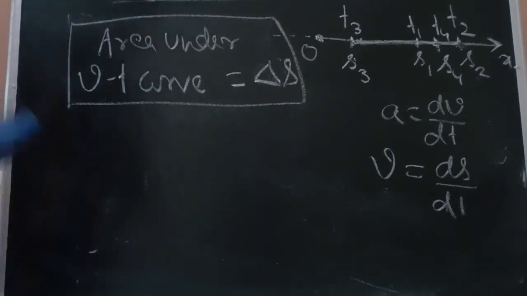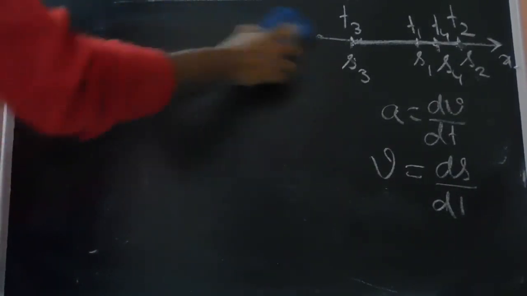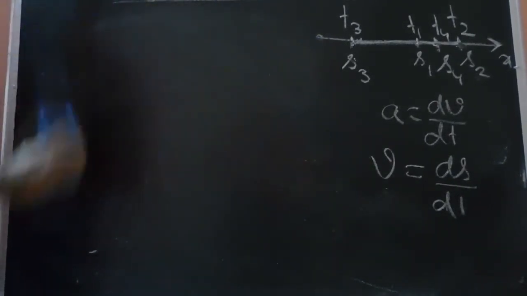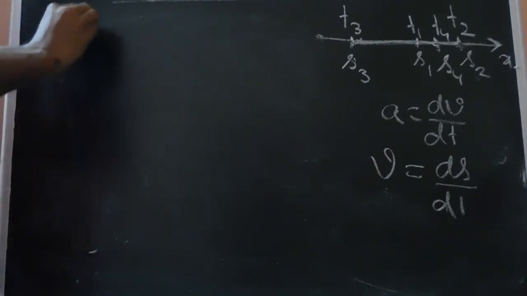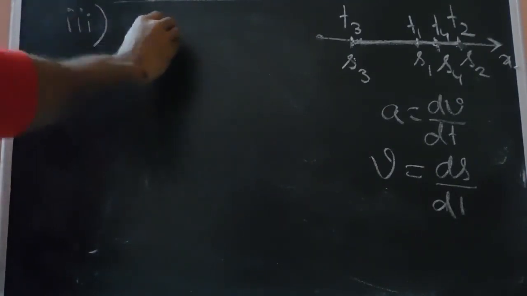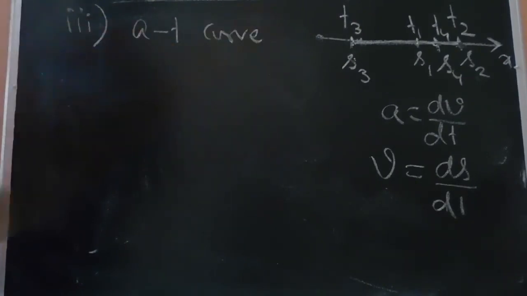Now let's move on to the next type of curve. Let's see the other type of curve. So the third type of curve is the AT curve. This is the AT curve.